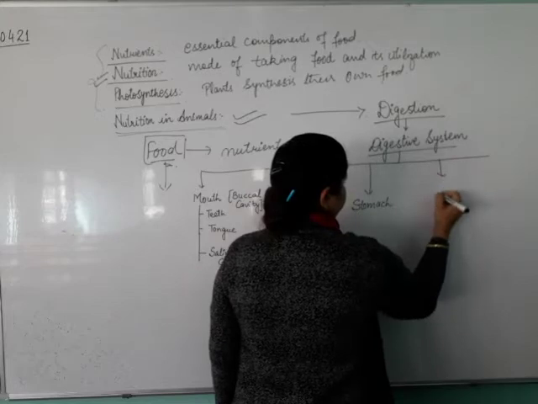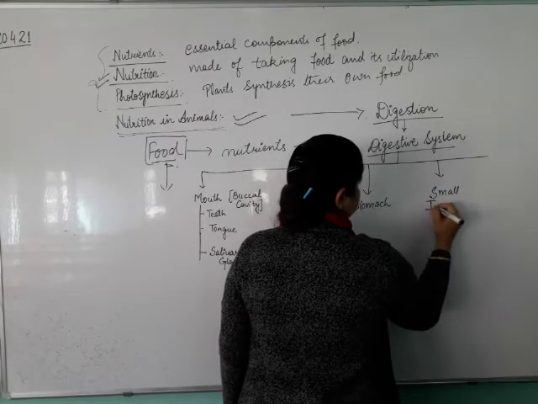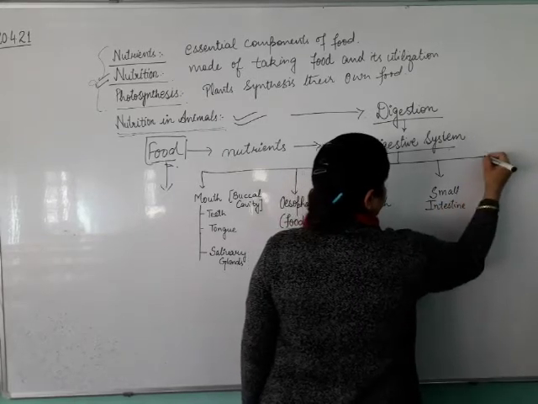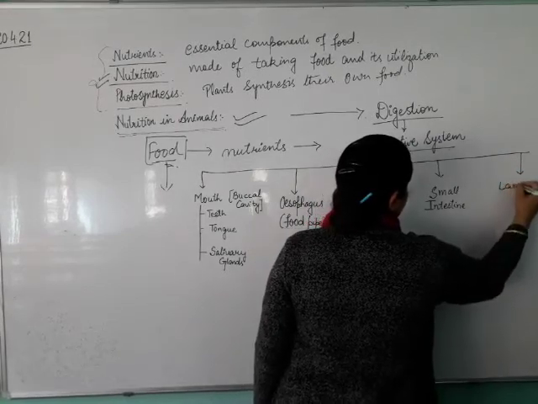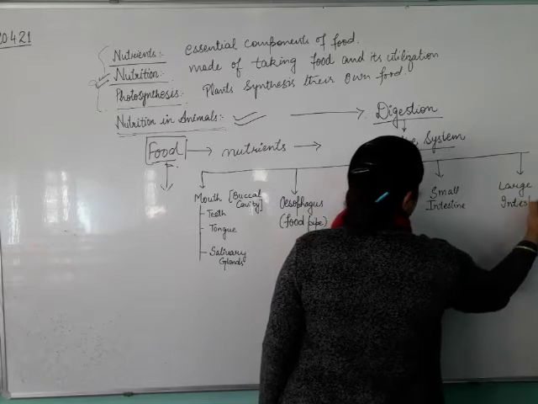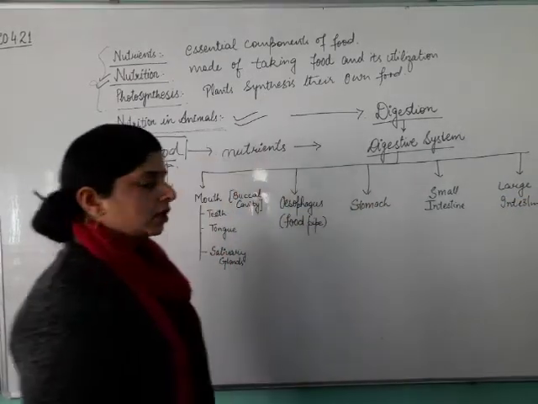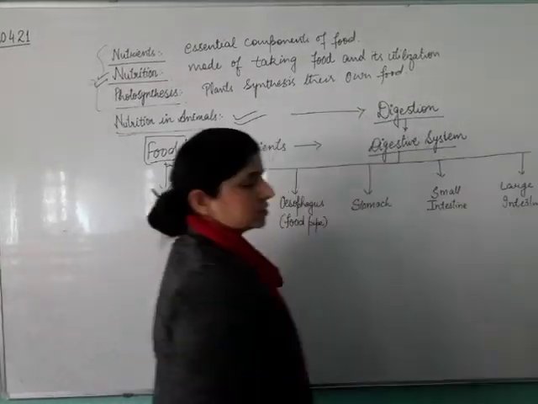After the stomach, we have the small intestine, then we also have the large intestine. All these are the parts of our digestive system.